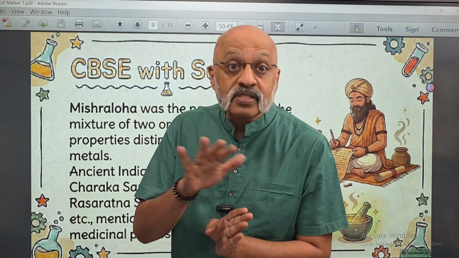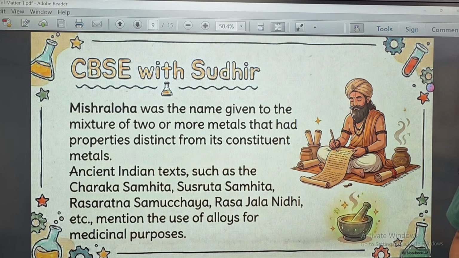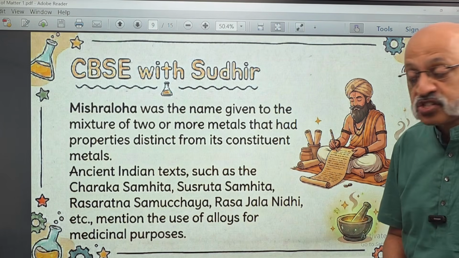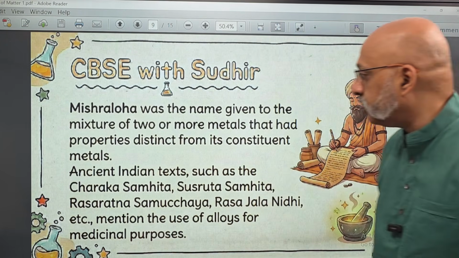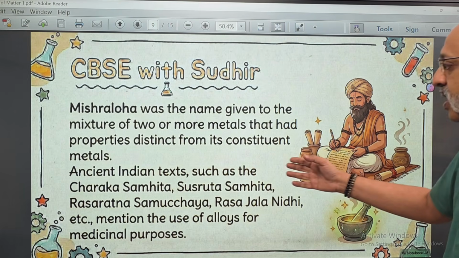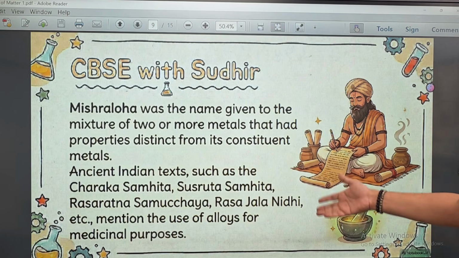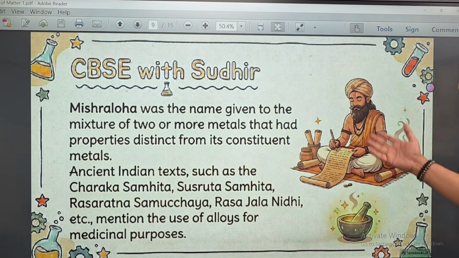The character becomes slightly different. So Mishra Loha was the name given to the mixture of two or more metals that had properties distinct from its constituents, that is, the things which came together to form that. Ancient Indian texts such as Charaka Samhita, Sushruta Samhita, Rasaratna Samuchaya, Rasa Jala Nidhi, etc. mention the use of alloys for medicinal purposes.